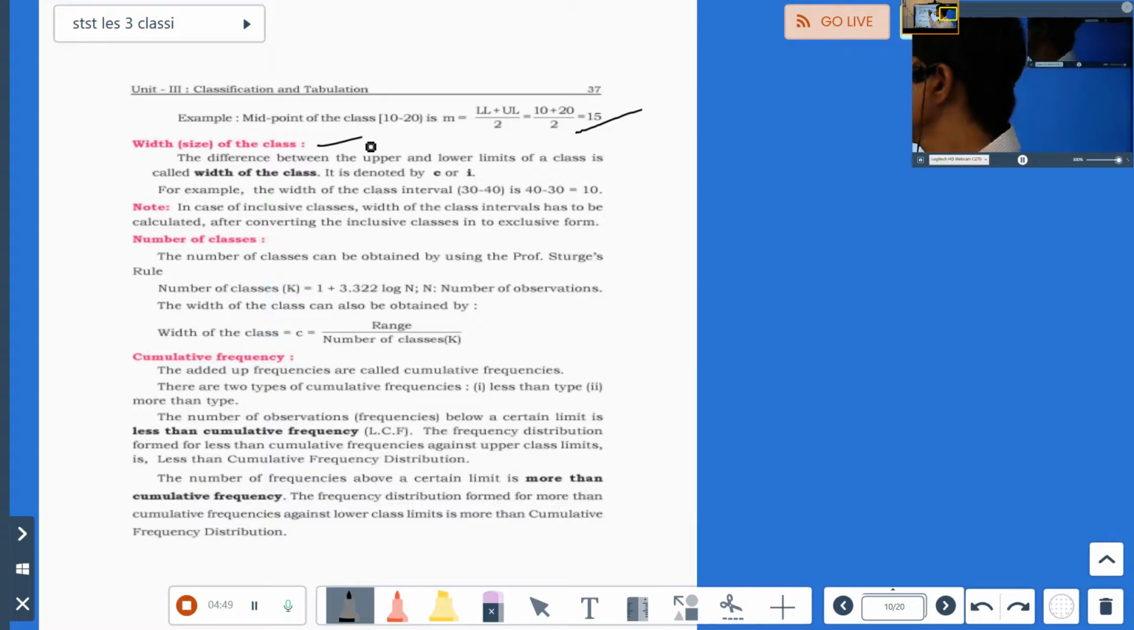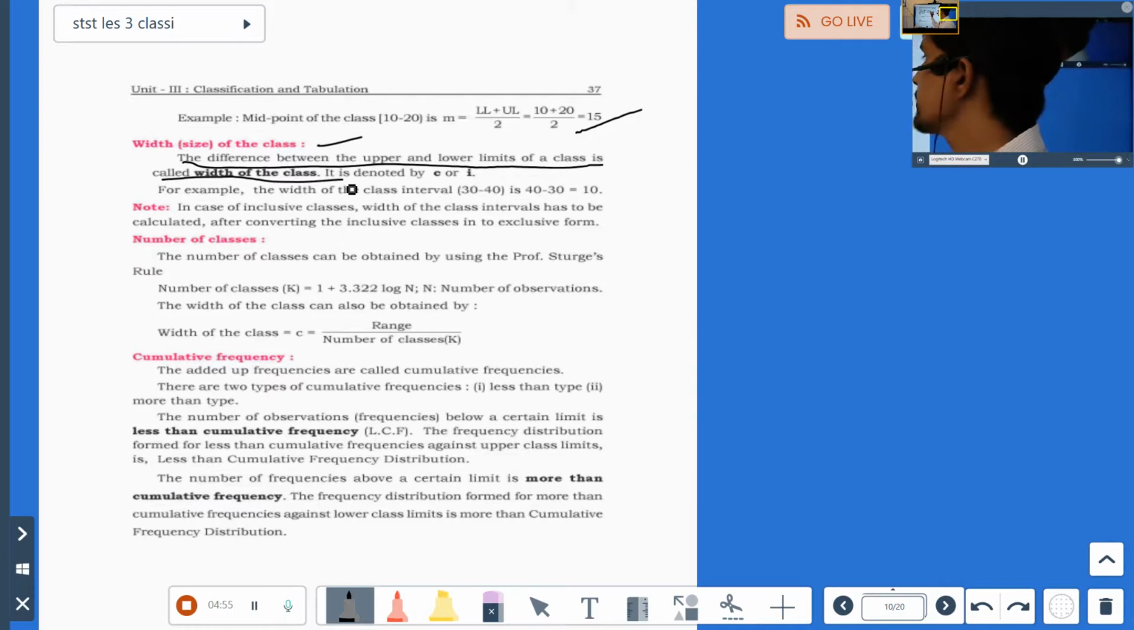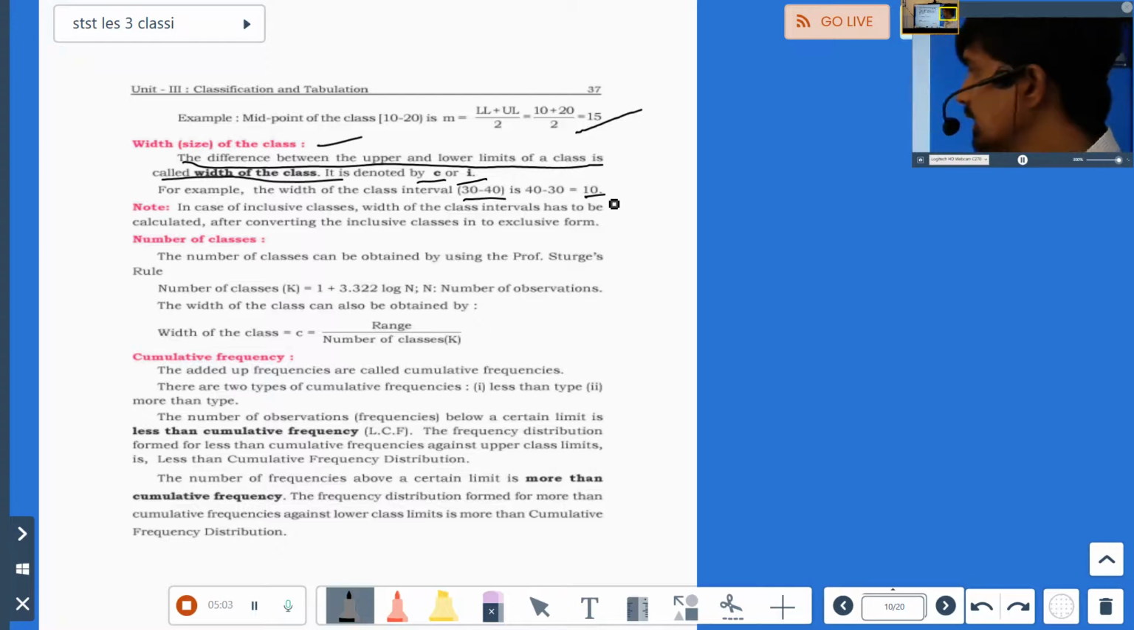Now, width or size of a class: the difference between the upper and the lower limit of a class is called the width of a class, and it is denoted by the letter C or I. For example, 30 to 40. What is the width? 10.